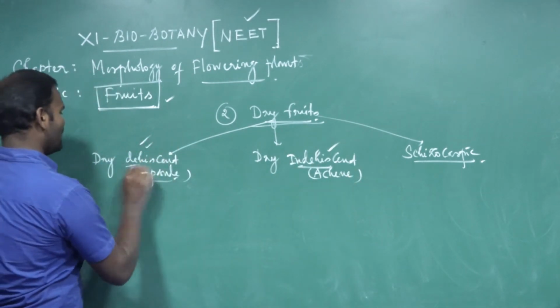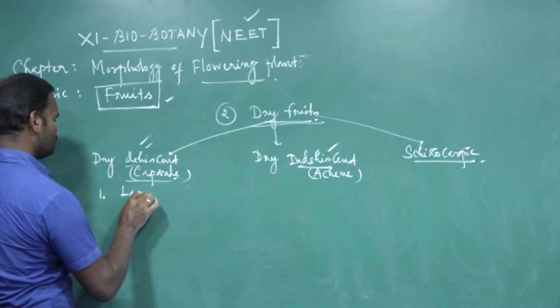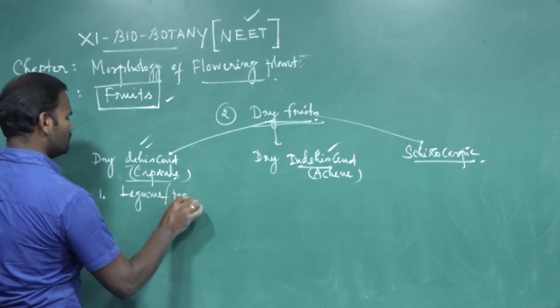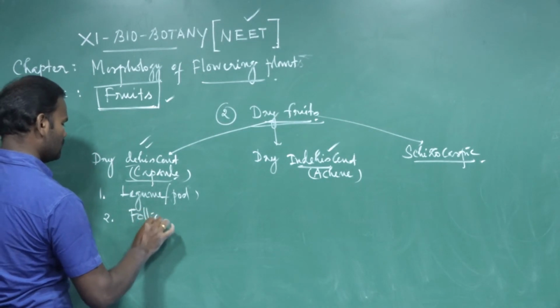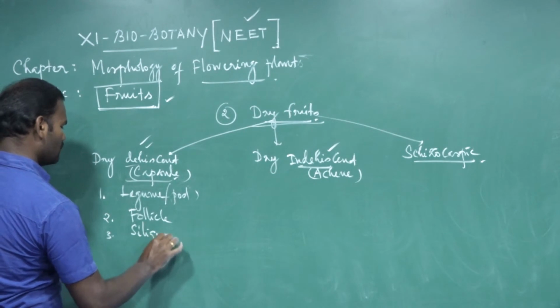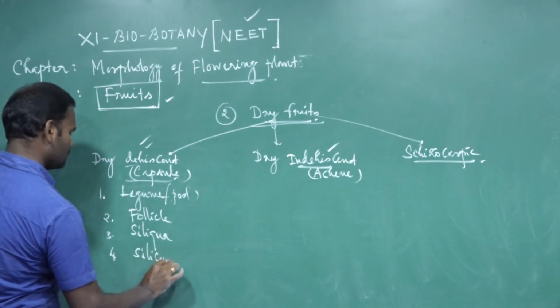First one is dry dehiscent, which is further classified into, first, legume, also called pod. Then follicle. Third one is siliqua. Then fourth one is silicula.